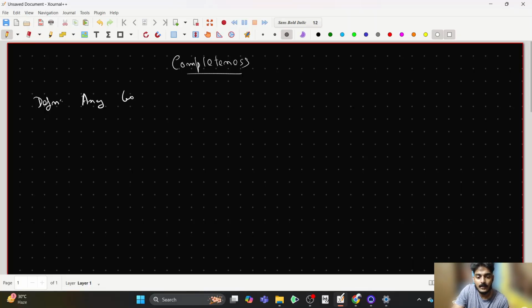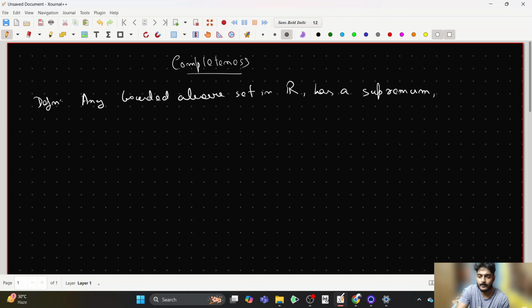Any bounded above set in R has a supremum, and any bounded below set in R has an infimum. Okay.